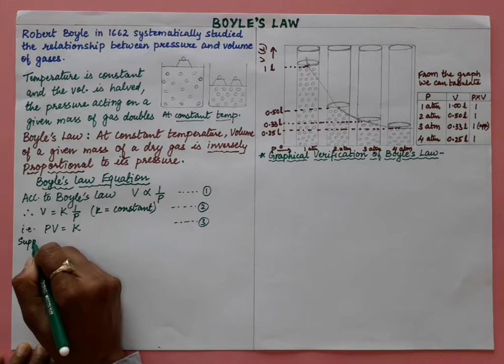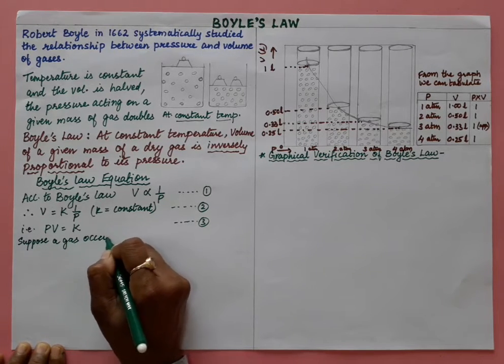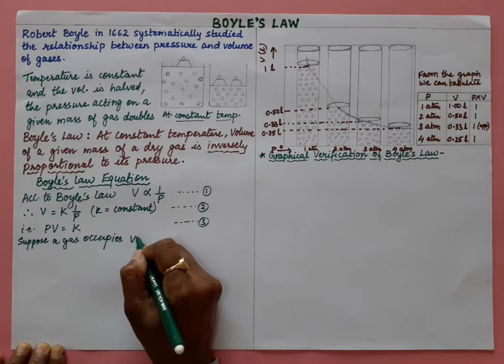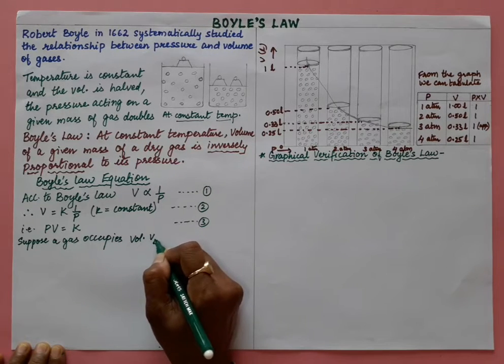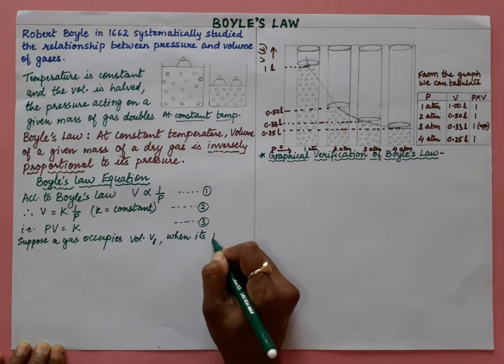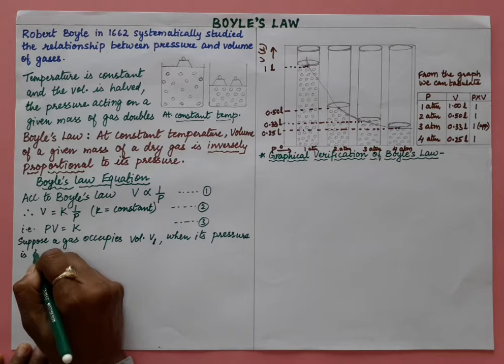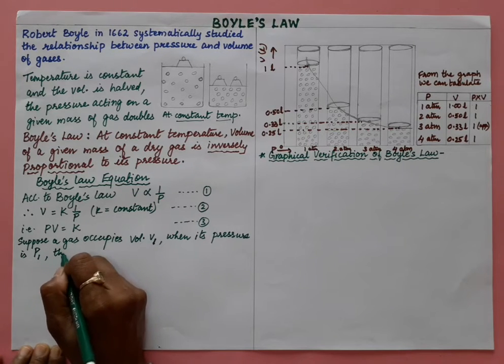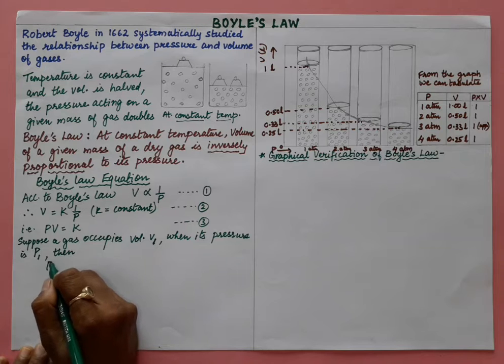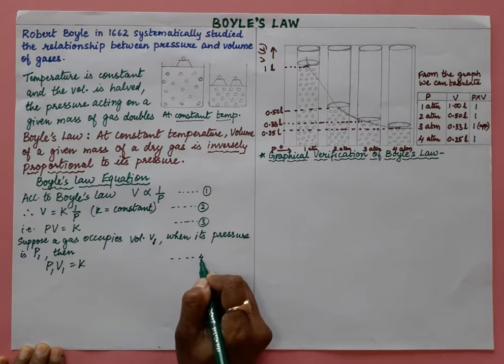Now suppose a gas occupies volume V1 when its pressure is P1, then we will say P1 V1 is equal to K constant. This is equation number 4.